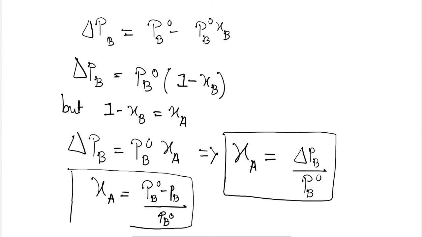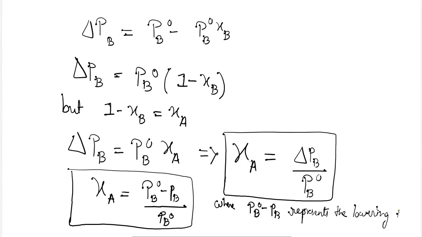This is the relation for the relative lowering of vapor pressure, where PB naught minus PB represents the lowering in vapor pressure.